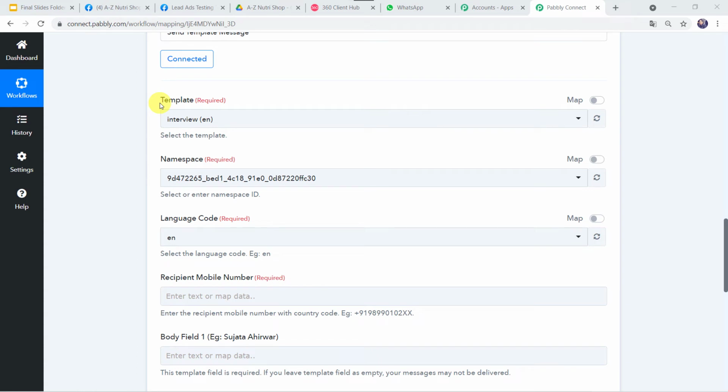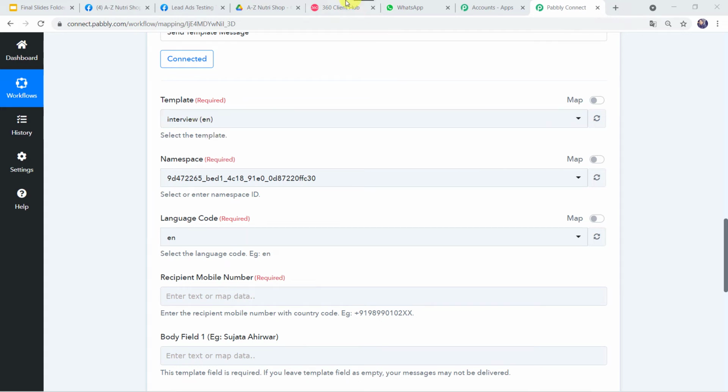So you might be thinking, what is a template? So template is a message that we want to send on the WhatsApp number of the customer. As we cannot send the messages directly on WhatsApp, first we have to create a template. We have to get it approved from Facebook, and once the template is approved, the same template can be used for sending the messages on WhatsApp. That is the reason we have to select a specific template over here.